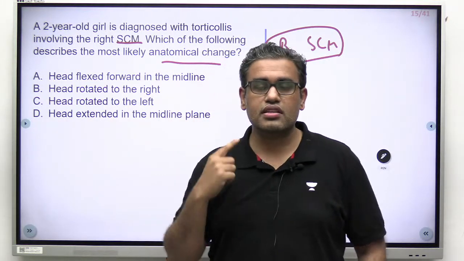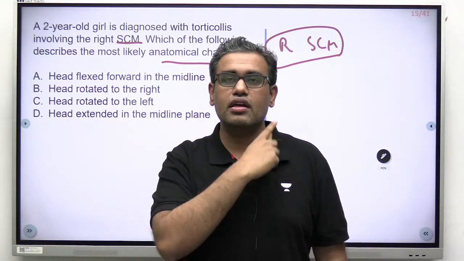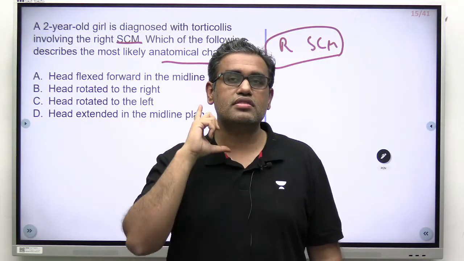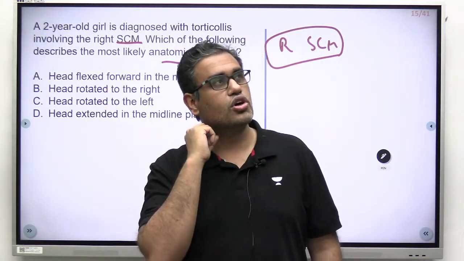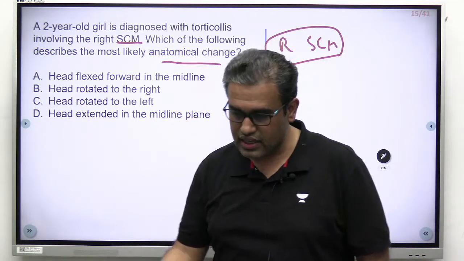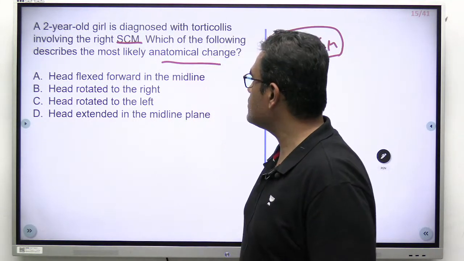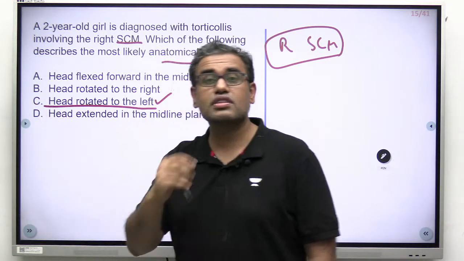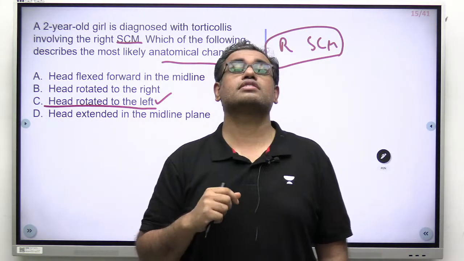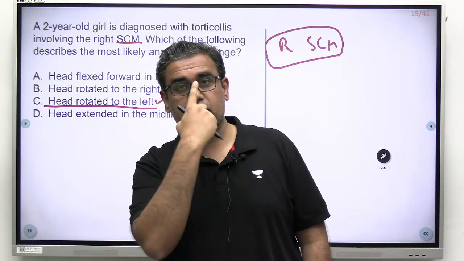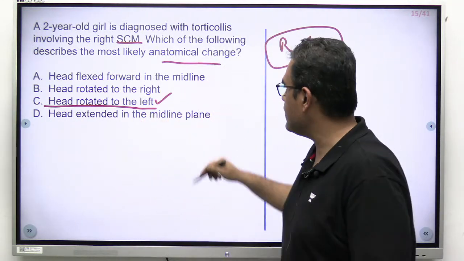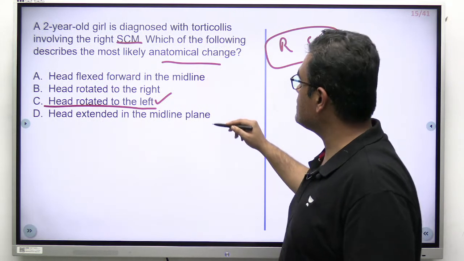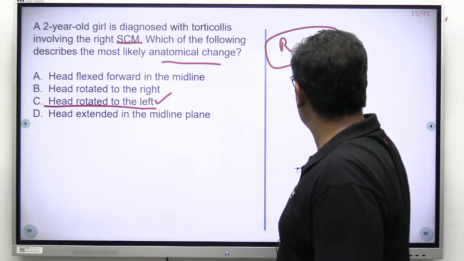Imagine the V over here, and this limb of the V is now shortened. So the head would rotate to which side, and that would be the answer. Excellent, very good. Head is rotated towards the left side. Obviously not flexion, not extension, but rotated towards the left side, right side torticollis. Point clear? I hope that is clear. SCM is supplied by which nerve? What is the nerve supply of this muscle?